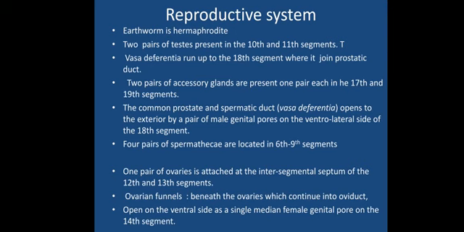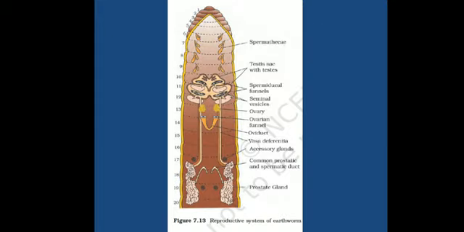Okay. Now, when we see hermaphrodites, two pairs of testes are present at the 10th and 11th segments. Here we can see it. This is the testis sac, which consists of the testes, right? You can see at this mark, this is the testis. So two pairs are present at the 10th and 11th segments.